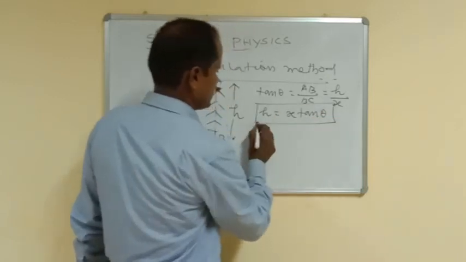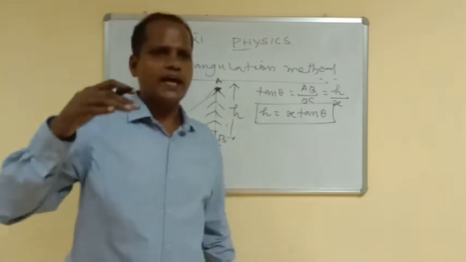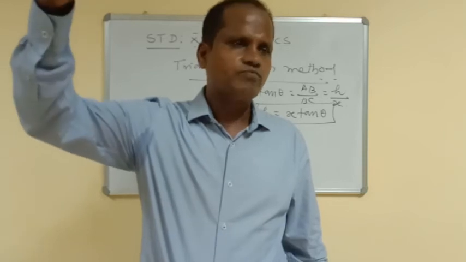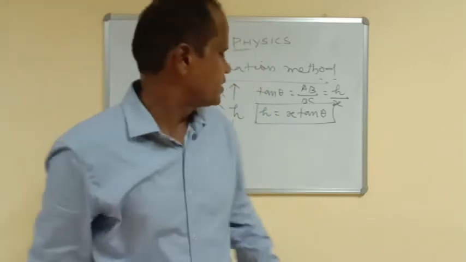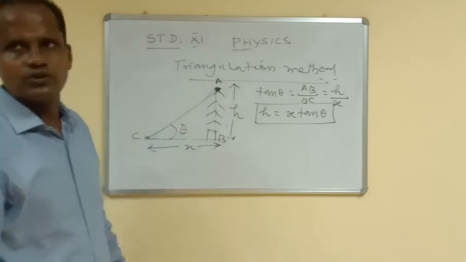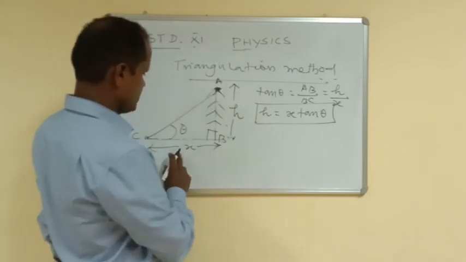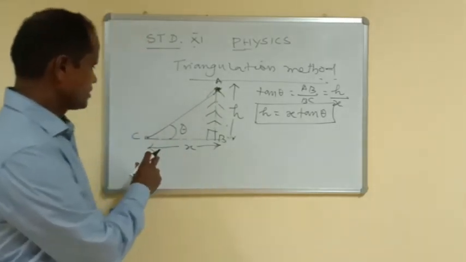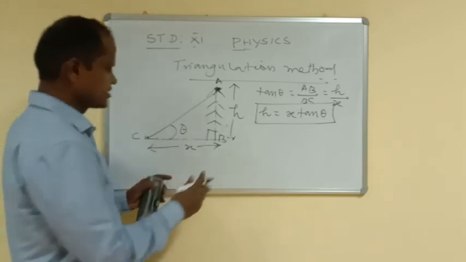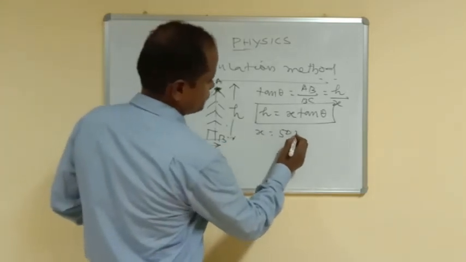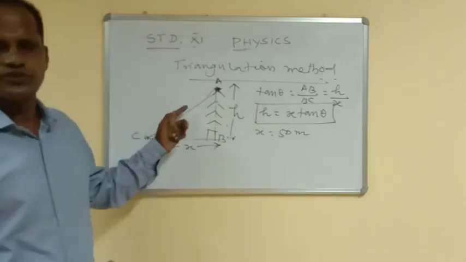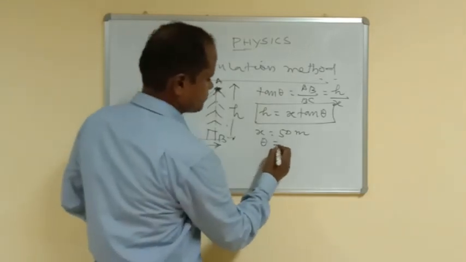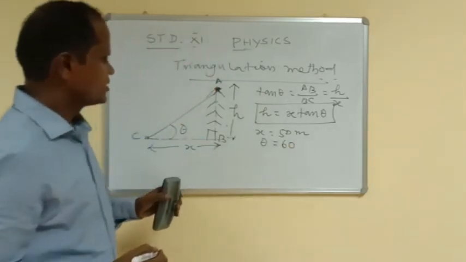So by this way, we can measure any accessible height, a building or tree or anything else. Here we can give one example. Suppose the distance of this tree from the point of observation, x, is 50 meter. The angle of observation or angle of elevation, this theta, is what? 60 degree.